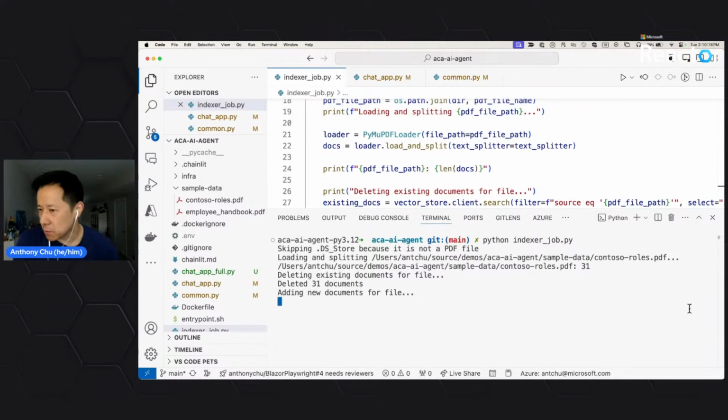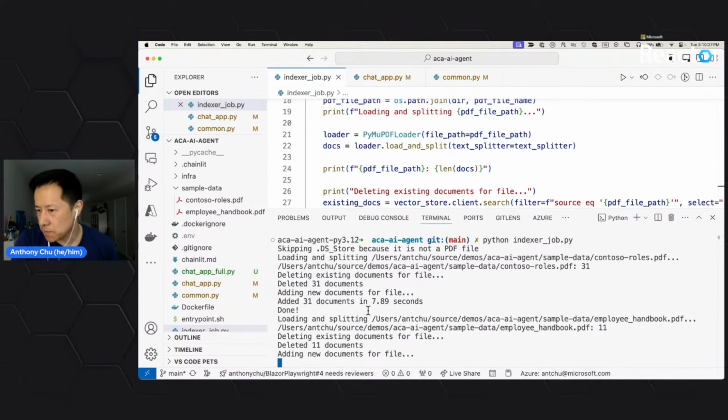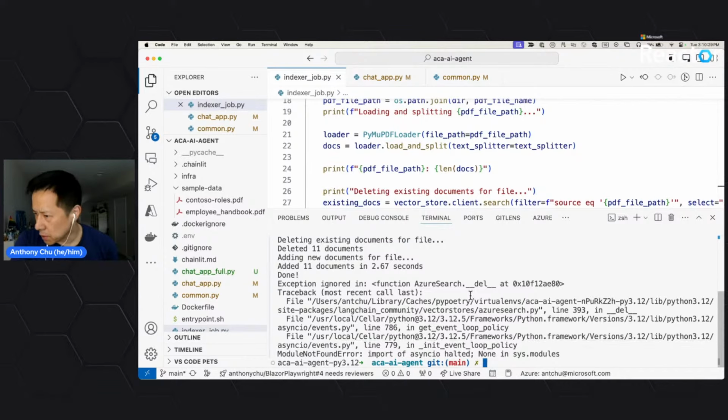Yeah, so you can see that it's read in the files, and it's deleting the documents in the vector data store before it adds them back. And then same thing with, I have no idea what this error message is. This started showing up a couple days ago, but everything's fine. Don't look here, ignore my problems. I've reloaded the same documents into the database. And if I want to load more data, I can put more PDFs in here and rerun this thing, and it's going to load more data in there. But yeah, so that's how easy it is to load data into our vector store.